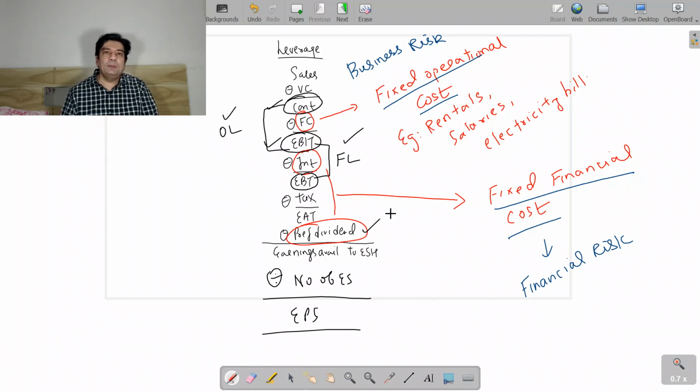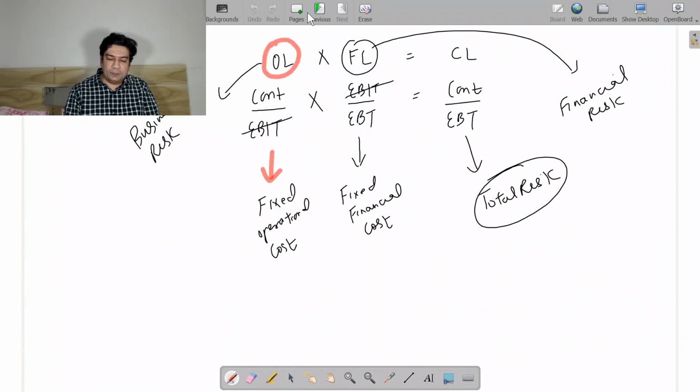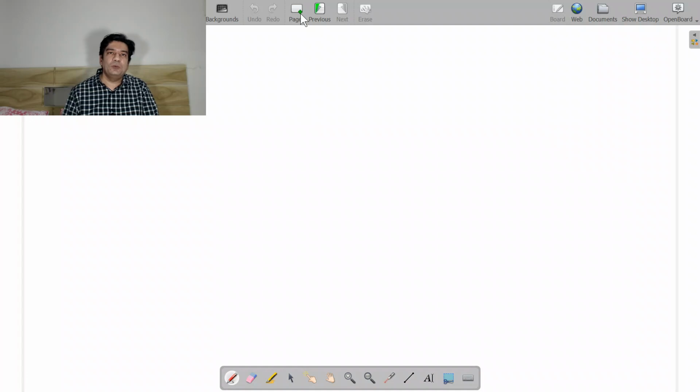Later on, there will be a different formula for financial leverage in case of preference dividend. So that I will be discussing when we are moving towards the sums. Now, with this kind of explanation, you are able to solve a few sums. As and when the sums are taught, the relevant concept will be taught. So right now what you have to know.